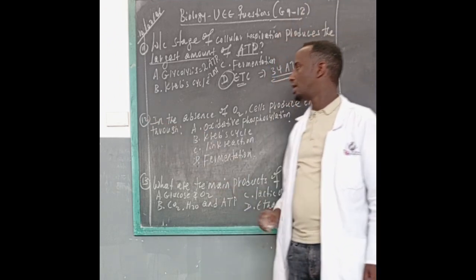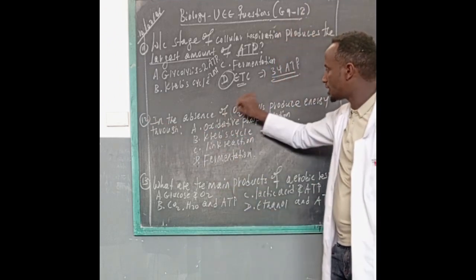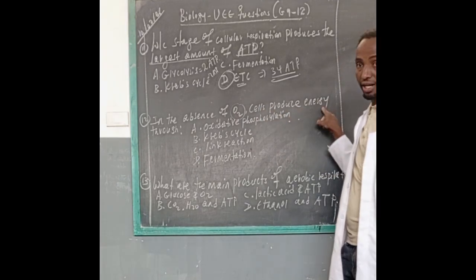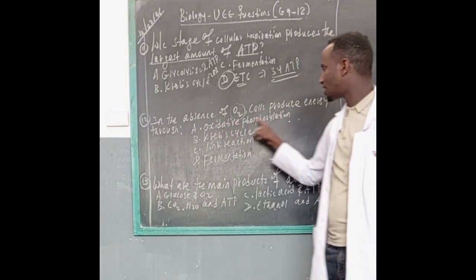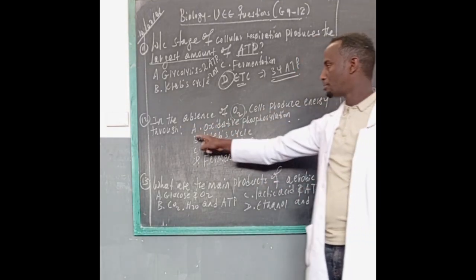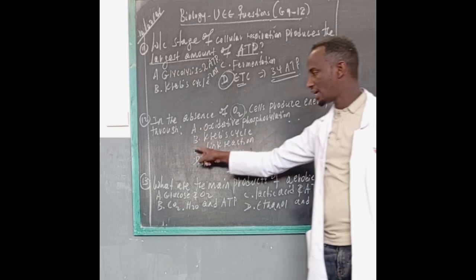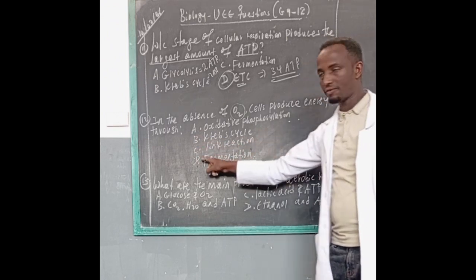Number 12. In the absence of oxygen, cells produce energy through A. Oxidative phosphorylation, B. Krebs cycle, C. link reaction, D. fermentation.